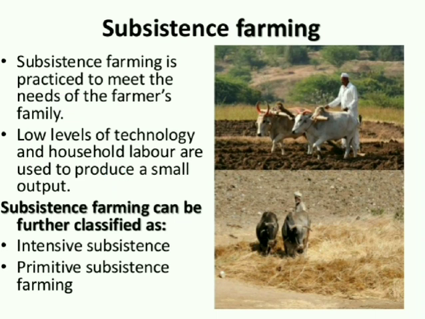Subsistence farming. This type of farming is practiced to meet the needs of a farmer's family. Traditionally, a low level of technology and household labor are used to produce a small output. Subsistence farming can be further classified as intensive subsistence farming and primitive subsistence farming.